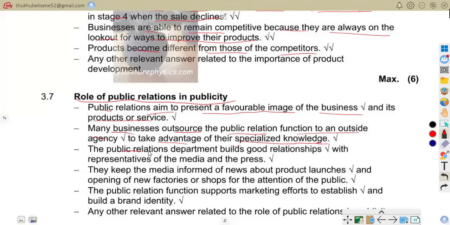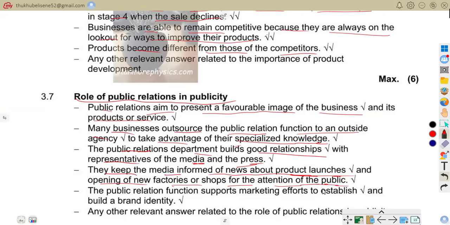The public relations department builds good relationships with representatives of the media and the press. So it maintains media relationships. PR communicates with the media through press conferences and media interviews, and keeps the media informed of new products, product launches, and the opening of new factories or shops for the attention of the public. So they promote news to the public. PR informs people about business activities.